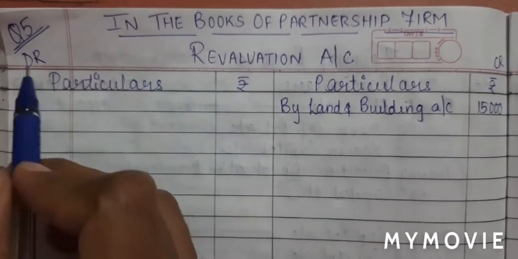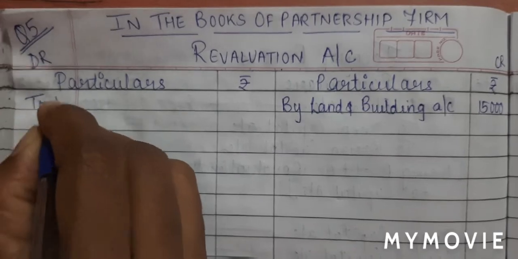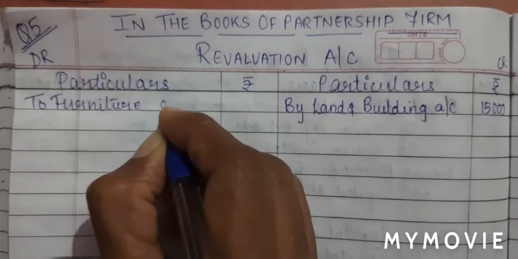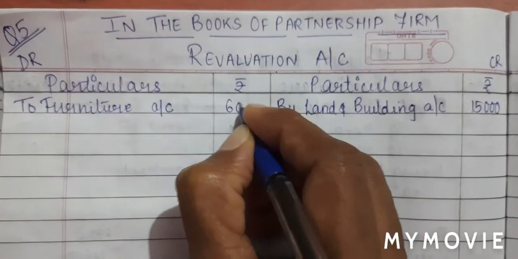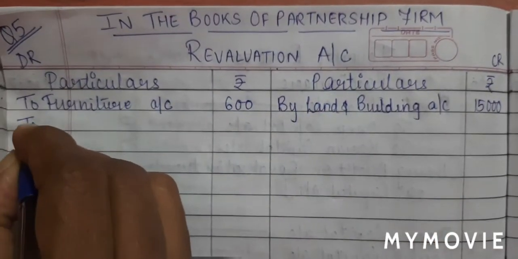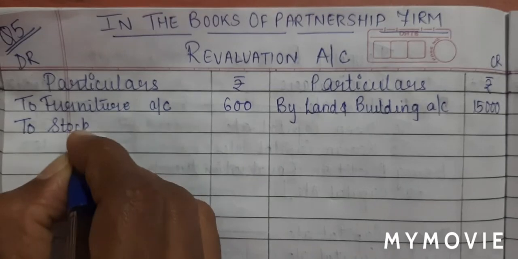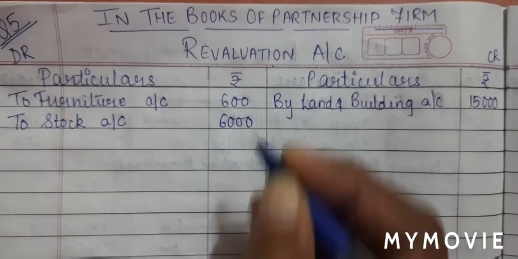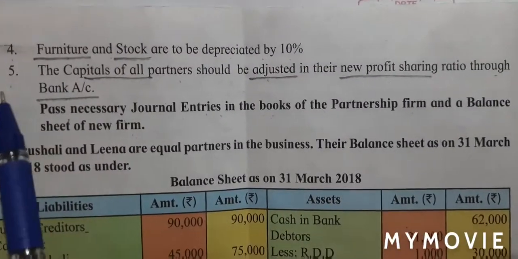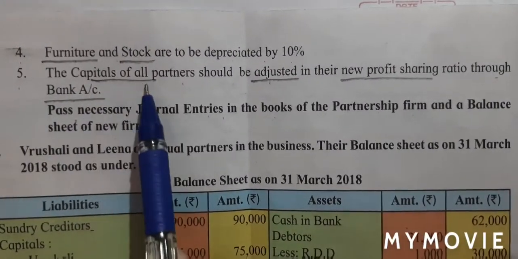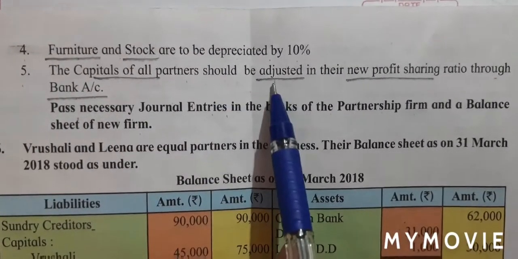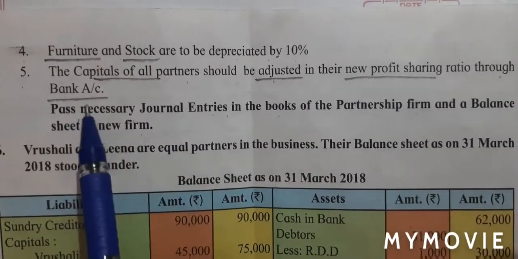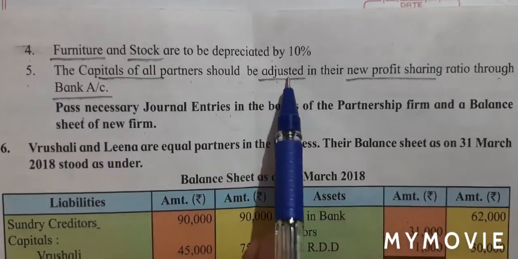So revaluation account debit, we will write to furniture account 600, to stock account 6,000. Adjustment number 5. The capital of all partners should be adjusted in their new profit sharing ratio through bank account. This is adjustment of capital.